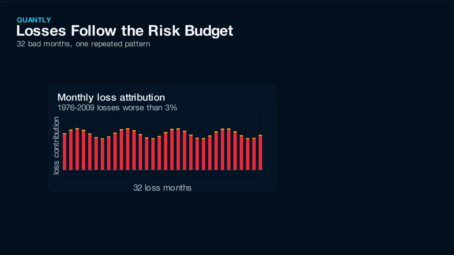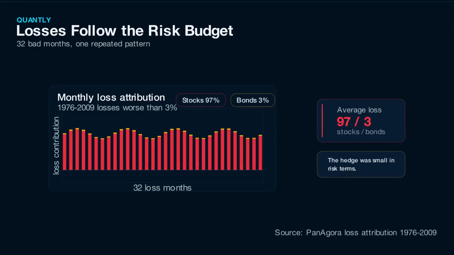Across 32 monthly losses worse than 3%, stocks contributed an average of 97% of the loss attribution. Bonds contributed about 3%. This does not mean bonds failed in 97% of months. It means the portfolio's risk budget was already dominated by equities before the sell-off arrived.